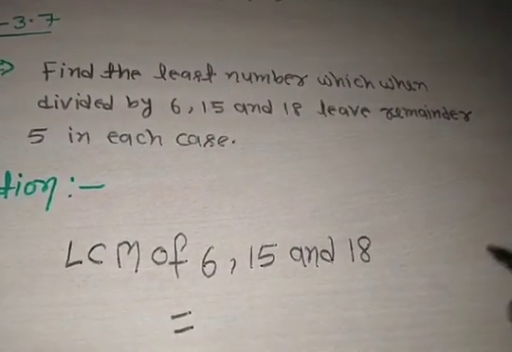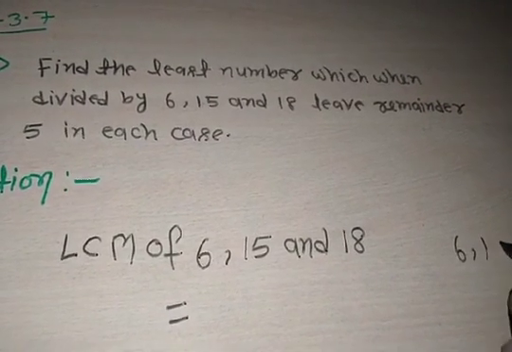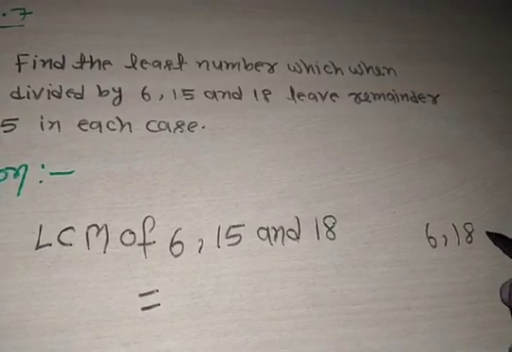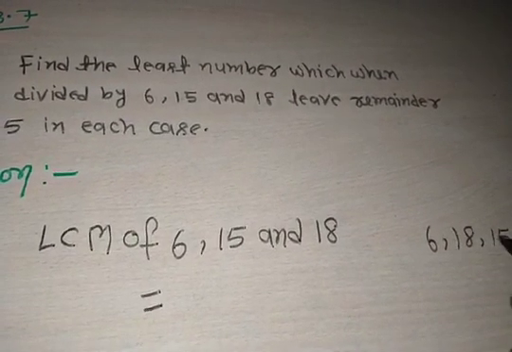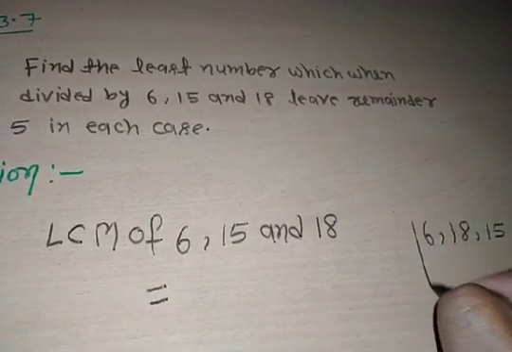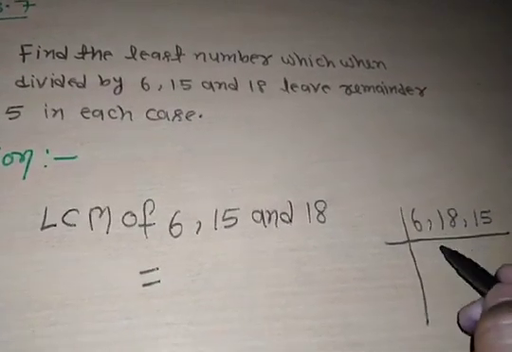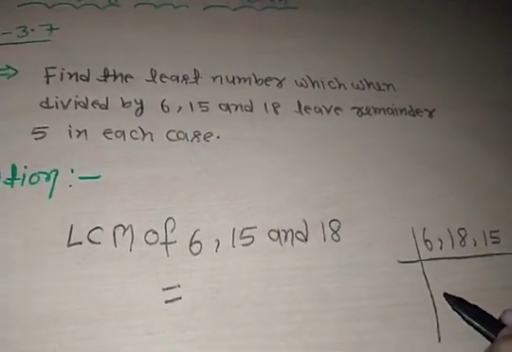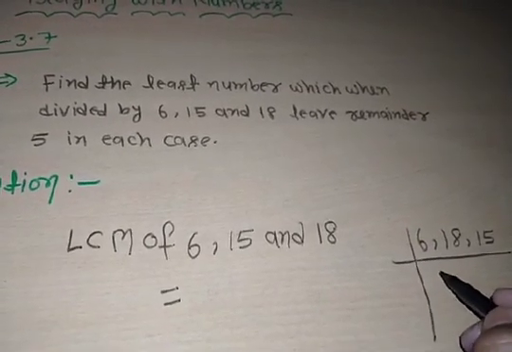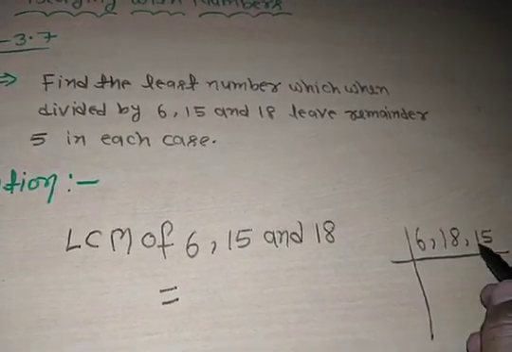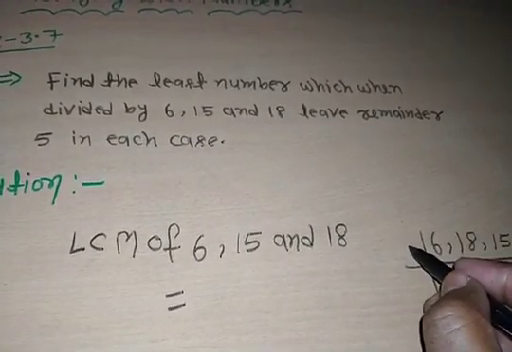Okay, so here we write 6, 18 and 15. Draw this line. We select the smallest prime number that divides at least 2 of the given numbers. So here the smallest prime number is 3.